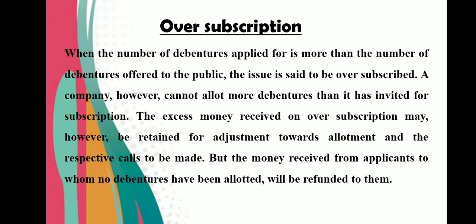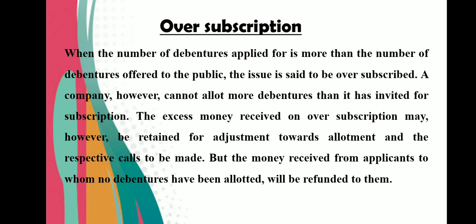Now what is oversubscription? I have already explained. In case of oversubscription, the company receives more applications as compared to the number of debentures issued. In this case, the company has different possibilities. First possibility, the company can refund the excess application money. Say, for example, the company issued 1 lakh debentures and applications came for 1,50,000 debentures. So the company can refund the excess 50,000 debentures' money. This is the first option. Or the company can make pro rata allotment.